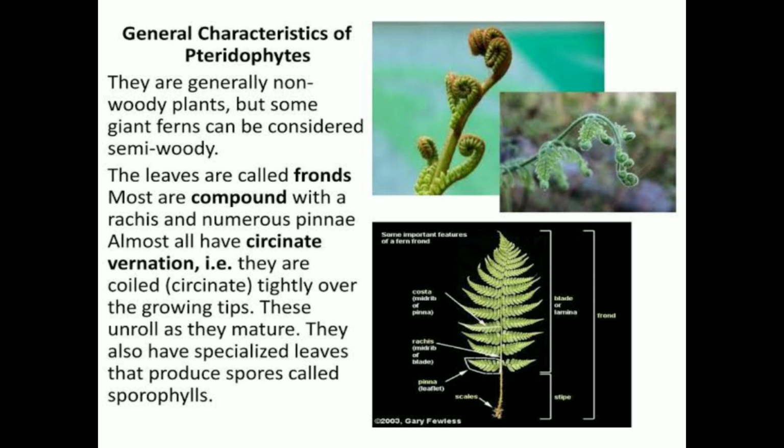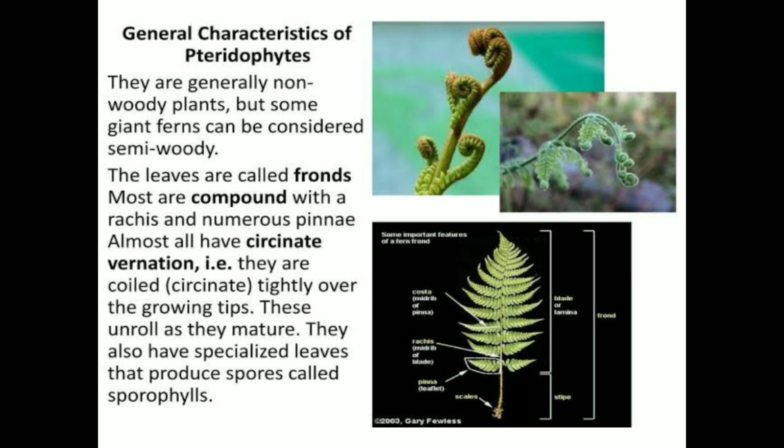Pteridophyta are the first vascular and true land plants, hence they are considered the first successful terrestrial plants with true roots, stem and leaves. These plants have a primitive conducting system and are the only cryptogams with vascular tissue. The general characters: they are generally non-woody plants, but some giant ferns can be considered semi-woody.